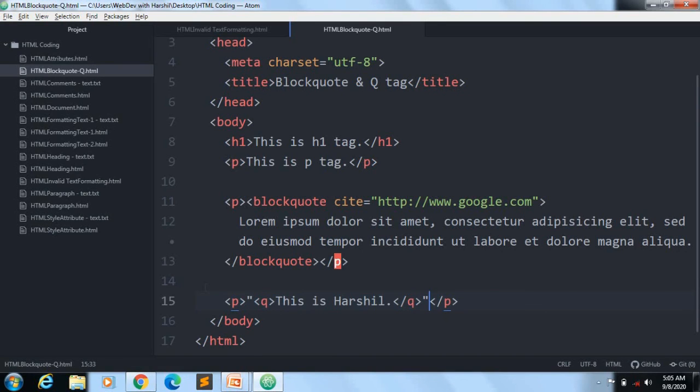I hope you have a clear idea about the blockquote tag and Q tag. So that's all about this video. I hope you have a clear idea about the blockquote tag, what is the blockquote tag, what is the definition, how it is working, and what is the syntax for that, and the same for the Q tag.